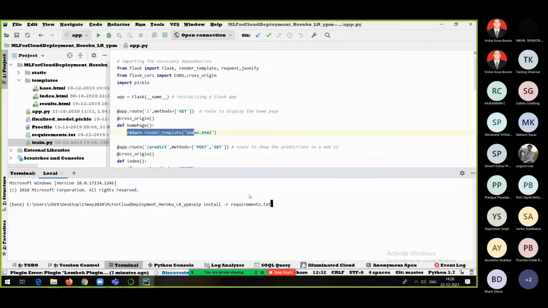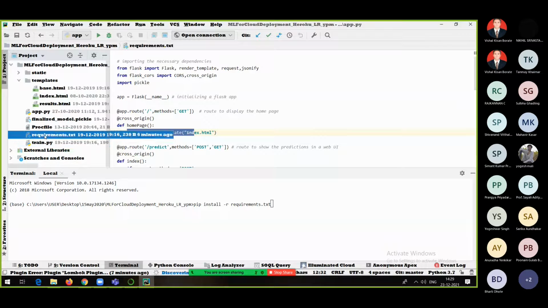requirements.txt file. Now, what is this requirements.txt file? Who created it? We created it. Once all the packages are installed one by one properly, what we have done at the end is we created this particular file, the requirements.txt file.